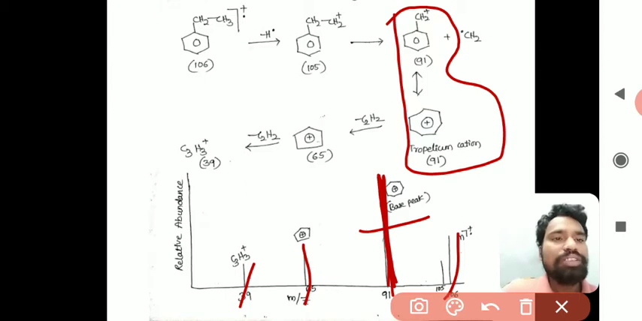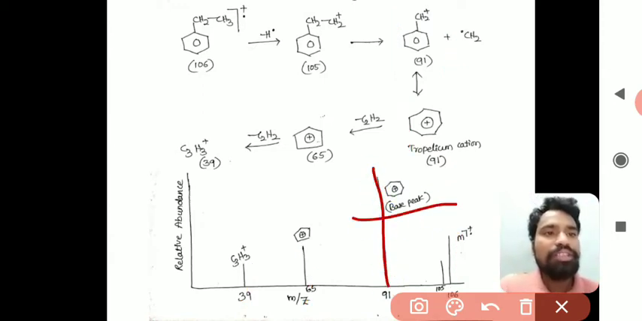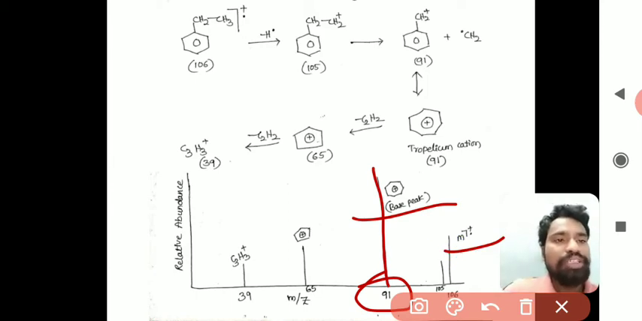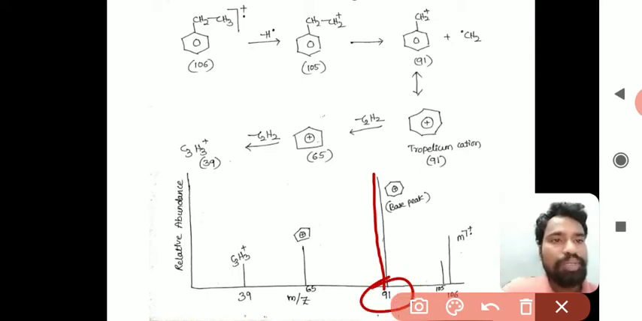So this is the mass spectrum of ethyl benzene. In this, the base peak is the tropylium cation peak, corresponding to an m/z value of 91, and the molecular ion peak is at 106, and the remaining ion peaks are at their respective m/z values. The base peak is at 91 because the tropylium cation or benzyl carbocation is a highly stable carbocation.